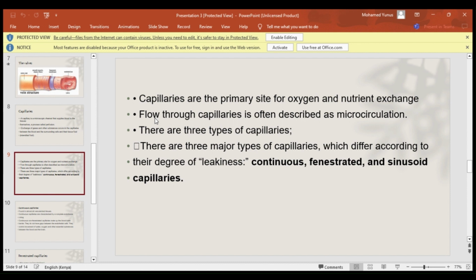Flow through capillaries is also described as microcirculation. The word micro means small, tiny. So it's like a small circulation. And we find there are three types of capillaries. We have the continuous capillaries, then we have the fenestrated and the sinusoid capillaries. The three major types of capillaries differ according to their degree of leakiness. Leakiness is the ability of the fluid to penetrate through the blood vessels.